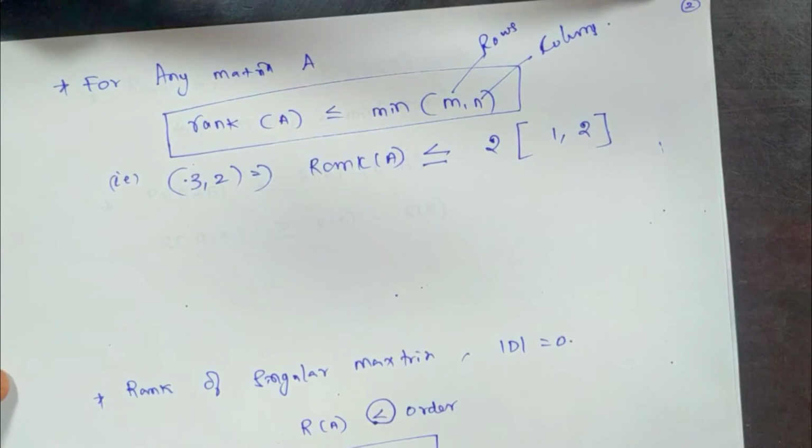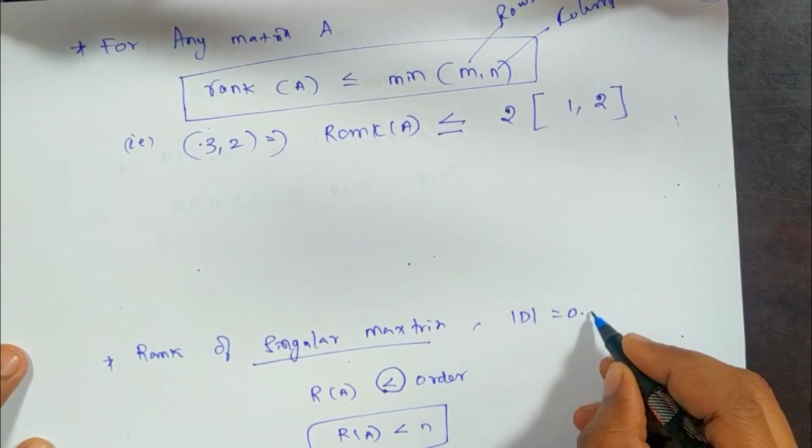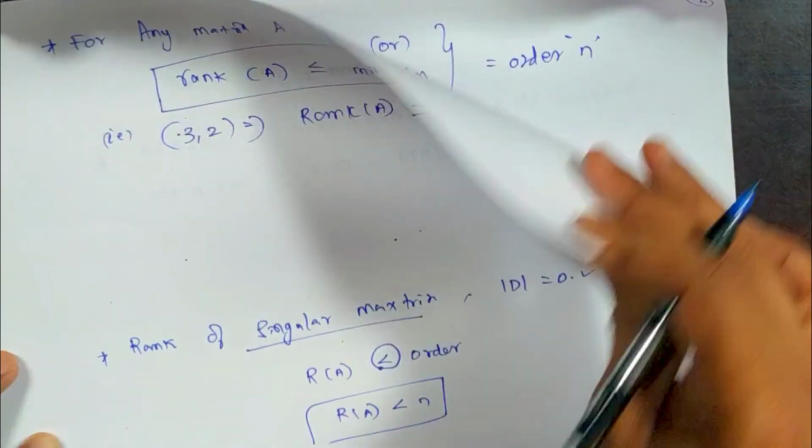And the other important thing is the rank of a singular matrix. A singular matrix means one where the determinant value is 0.